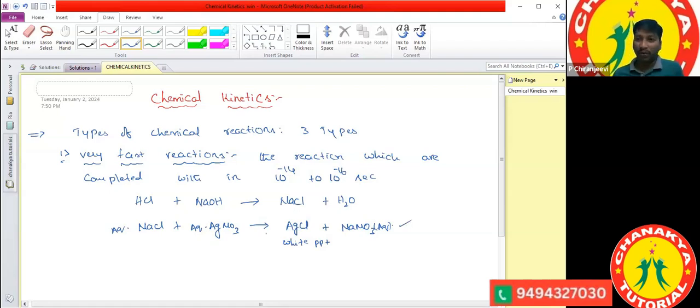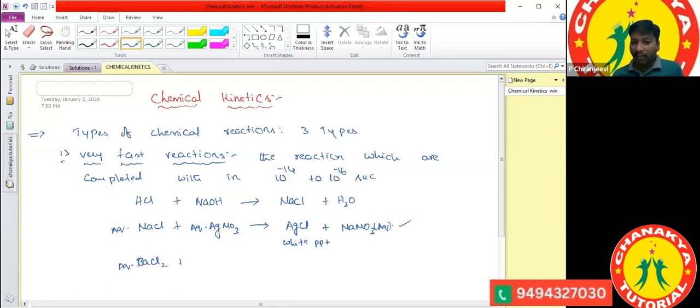Sir, how do we identify the chloride ion present in a given salt? If the aqueous solution is treated with aqueous solution of silver nitrate, it forms silver chloride plus sodium nitrate. The silver chloride that is formed is present as a white precipitate. Another one: barium chloride, BaCl2.